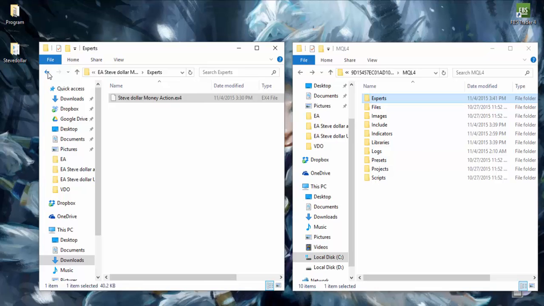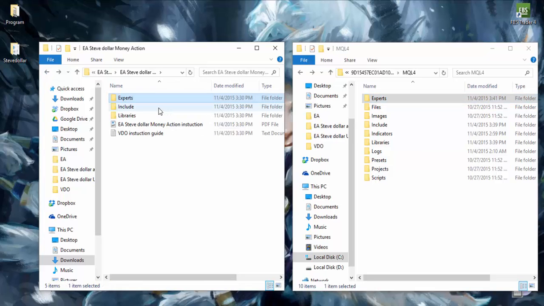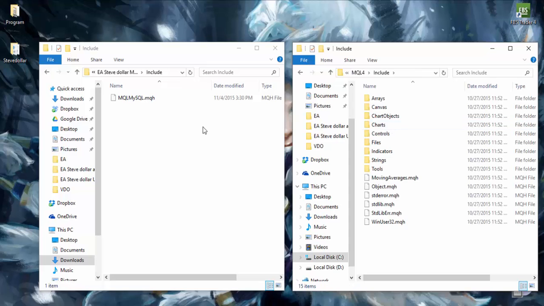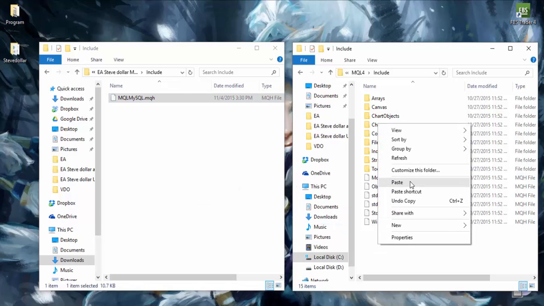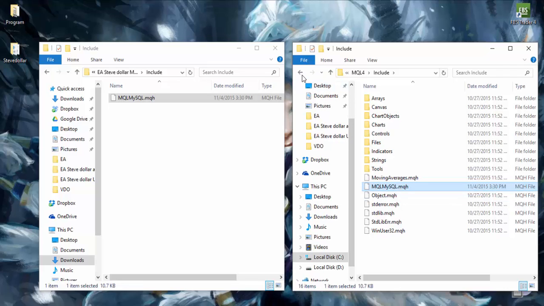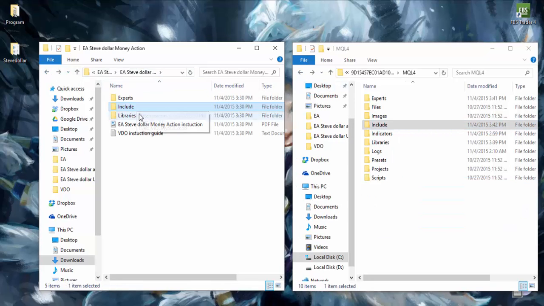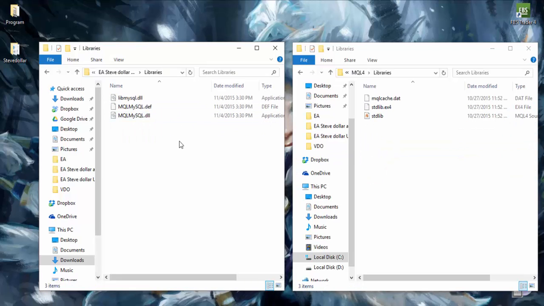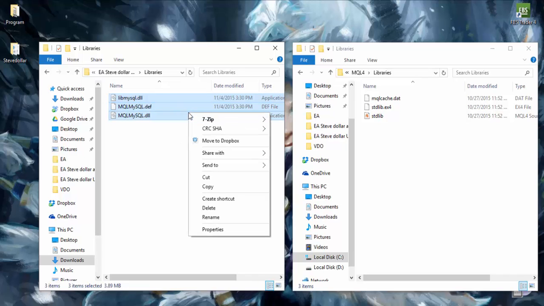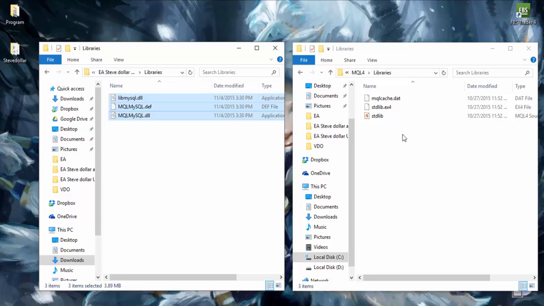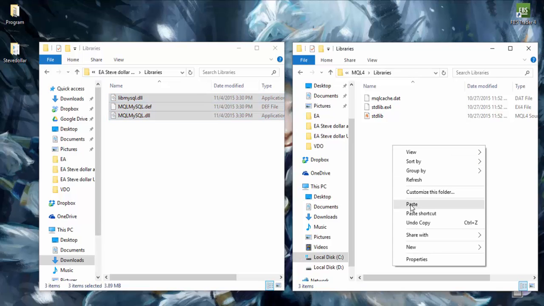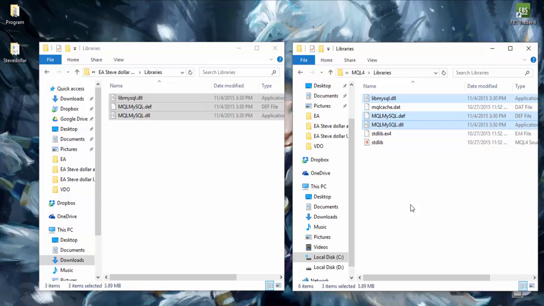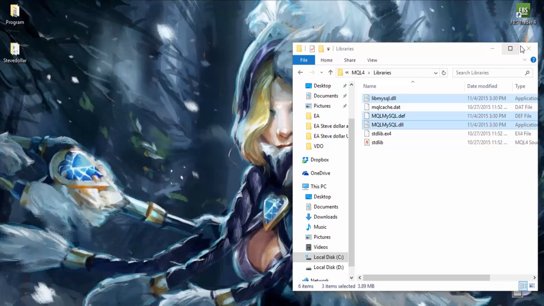Back. Then on both folders click Include. Copy the file from the EA and paste it on MQL4. Back. And then libraries on both. Copy the files from the EA again and paste them on MQL4. Then you can close both folders.